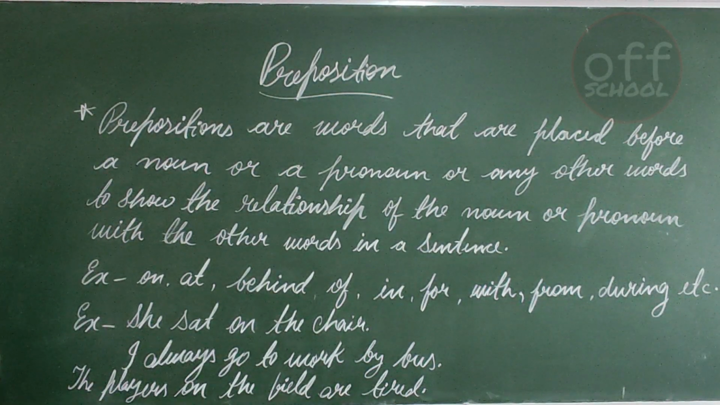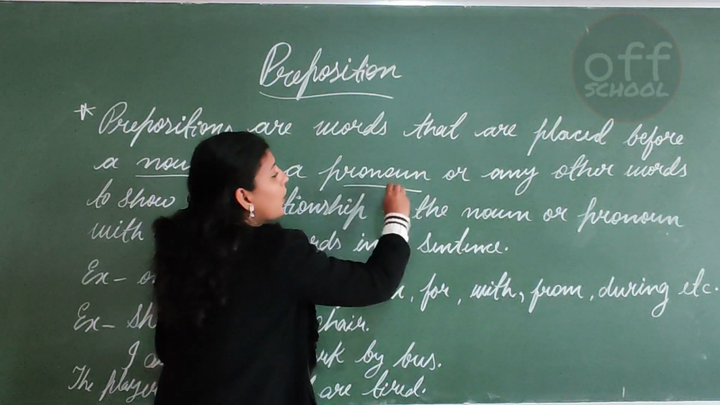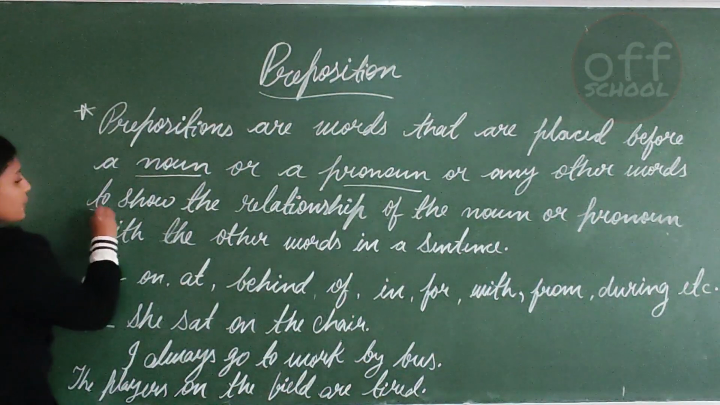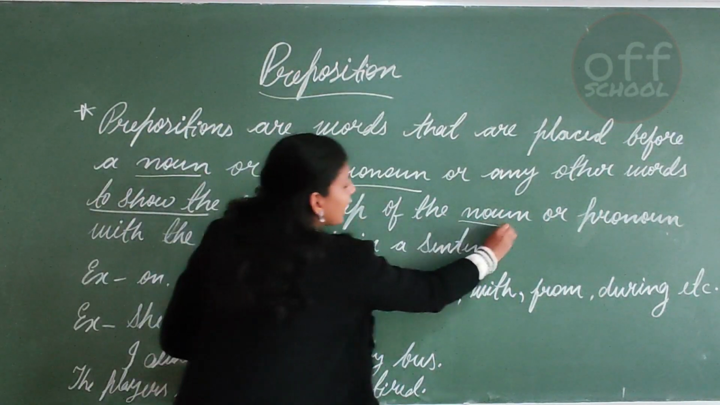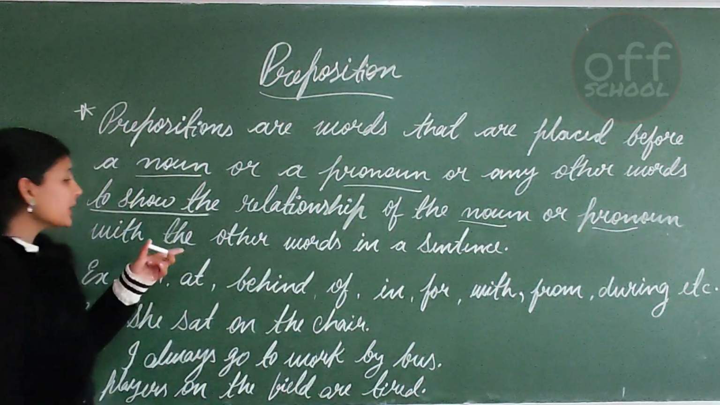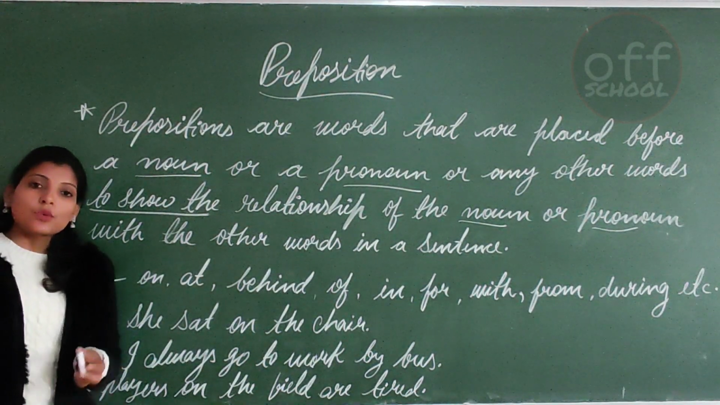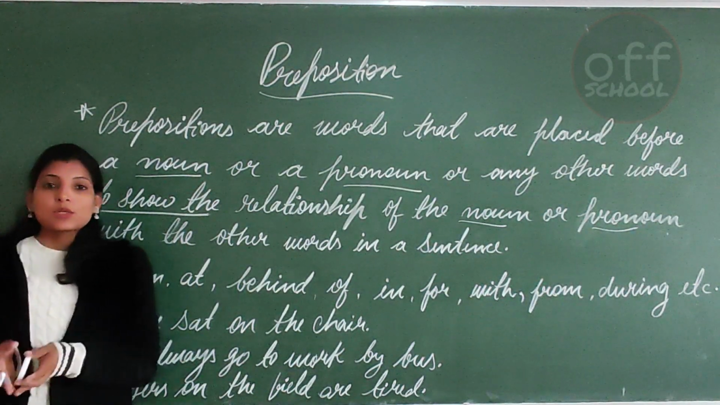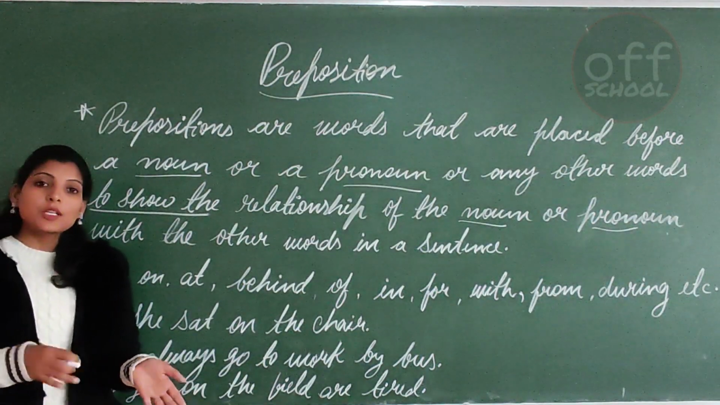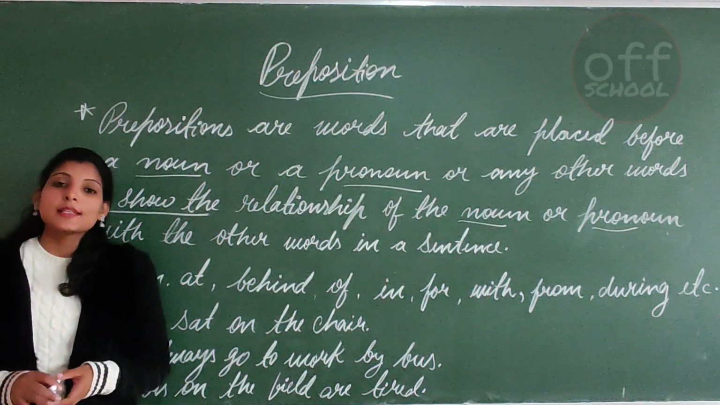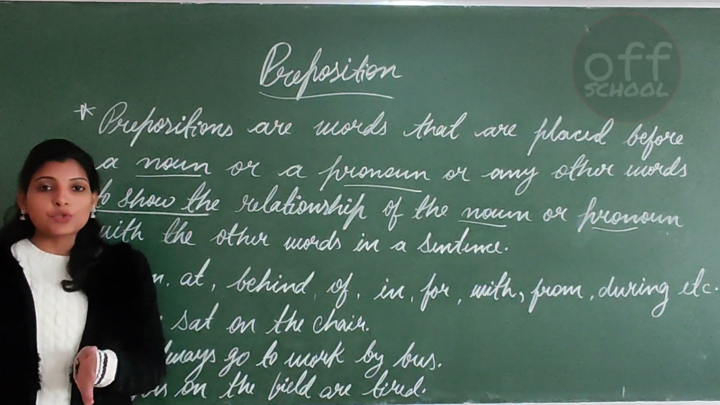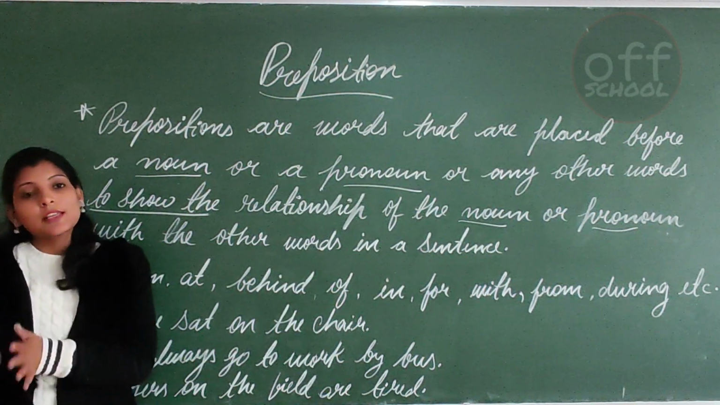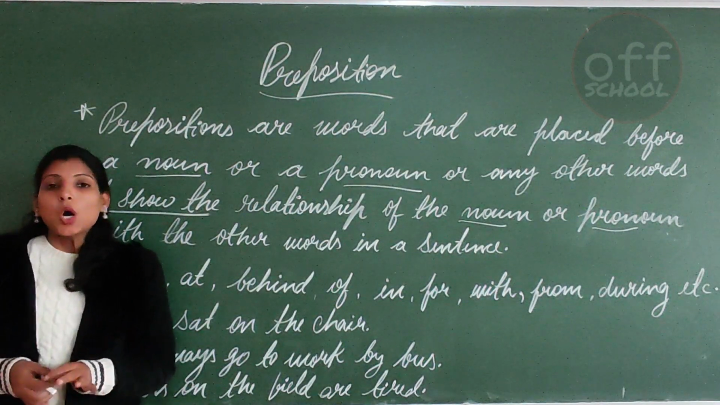As you can see, I have written the definition. Prepositions are words that are placed before a noun or a pronoun or any other words to show the relationship of the noun or pronoun with the other words in a sentence. So basically what does a preposition do? A preposition sets up a relationship between my subject and object. As we all know, a sentence has two parts, the first is subject and the second is object. So a preposition sets up a relationship between the subject and the object.